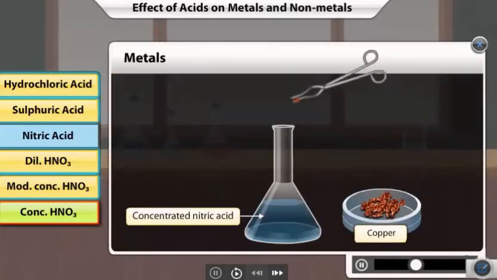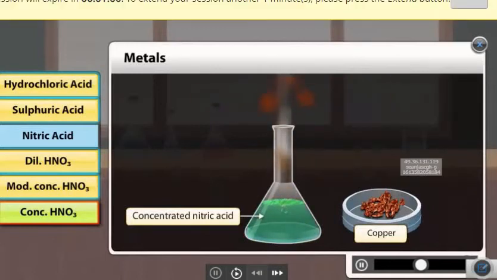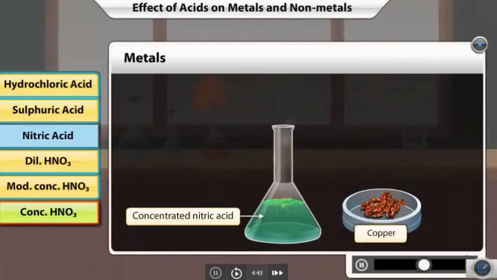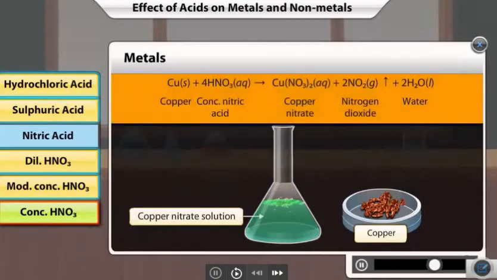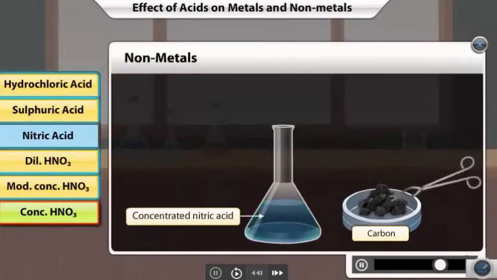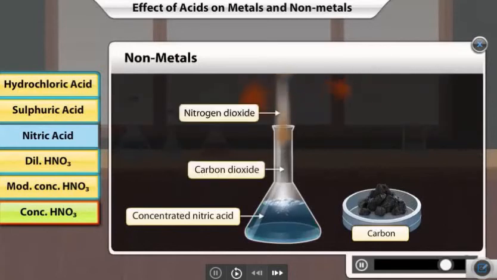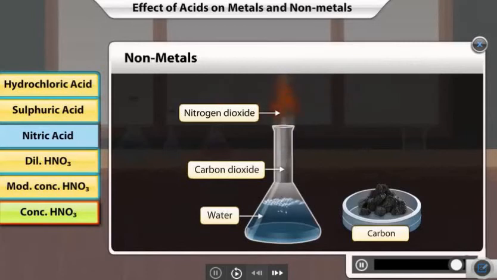Copper reacts spectacularly with concentrated nitric acid. The moment it's added to the acid, copper reacts rapidly, releasing brown fumes of nitrogen dioxide. The liquid in the flask turns sky blue with the formation of copper nitrate solution. Carbon reacts with concentrated nitric acid to release carbon dioxide and nitrogen dioxide. Typically, non-metals do not react with acids. However, certain non-metals, such as carbon, react when added to concentrated nitric acid.